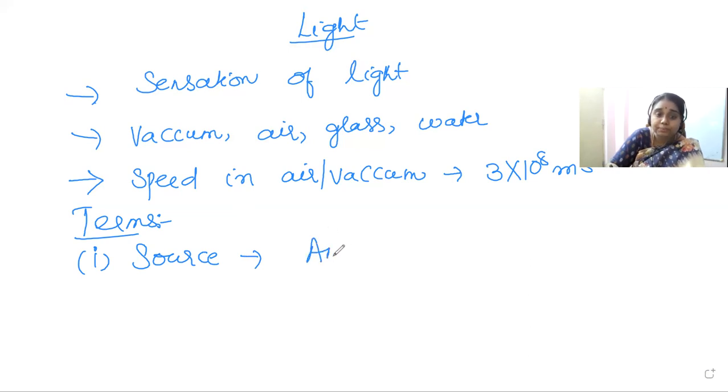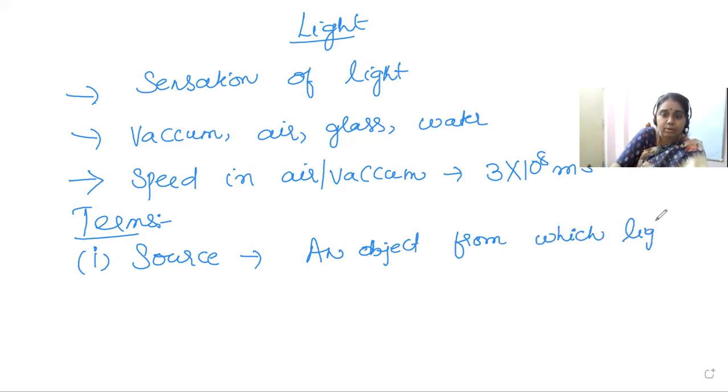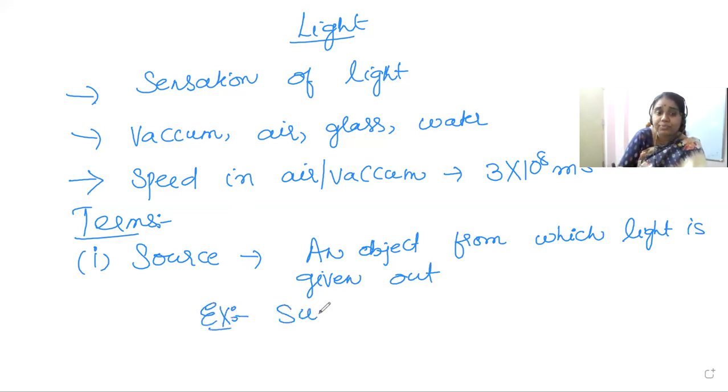A source of light is an object from which light is given out. So that is called a source of light. The natural source of light is what? Very important and very familiar, that is the sun. You can also have electric lamps and bulbs. All these are man-made sources of light. Now in sources of light also you have two categories: luminous objects and non-luminous objects.